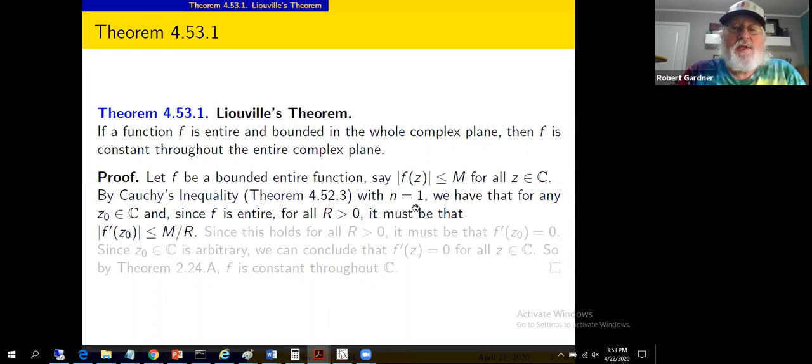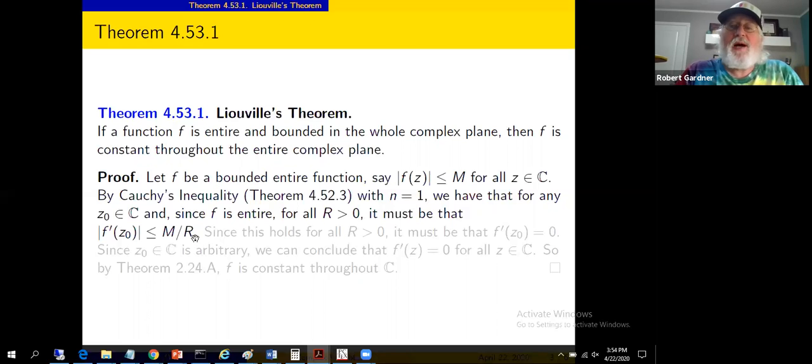Cauchy's inequality, as applied to the first derivative, we're going to show the first derivative is 0, and that's how we'll get that we're dealing with a constant function. Cauchy's inequality gave us bounds on nth derivatives evaluated at points. Well, we'll use this with n equals 1, and we'll have that the modulus of f prime of z sub 0 is less than or equal to this bound M divided by r, where r can be anything greater than 0.